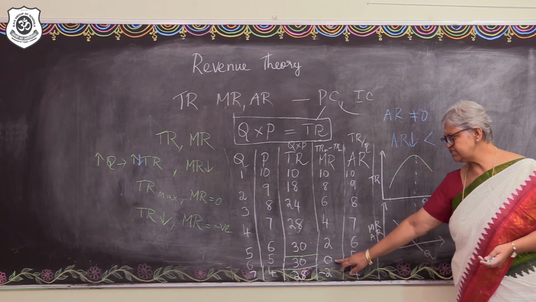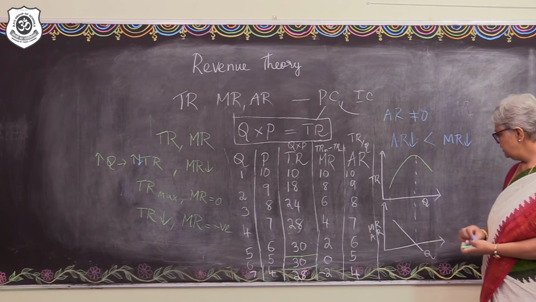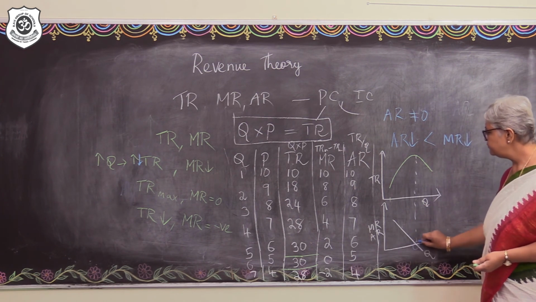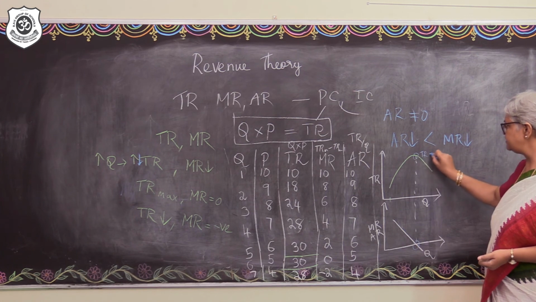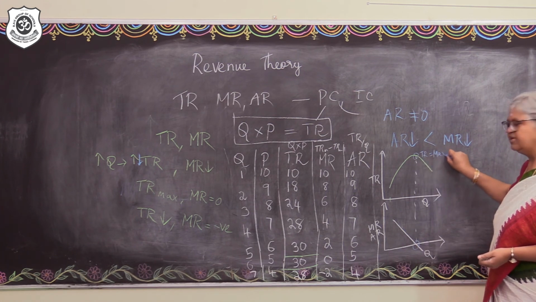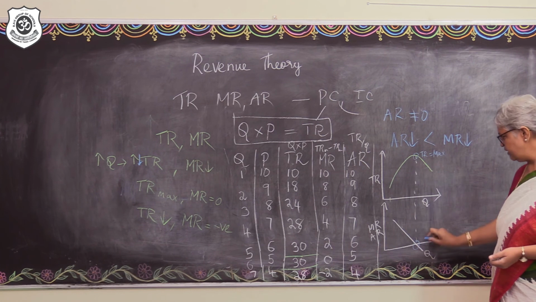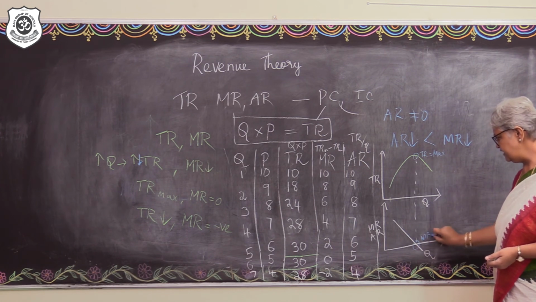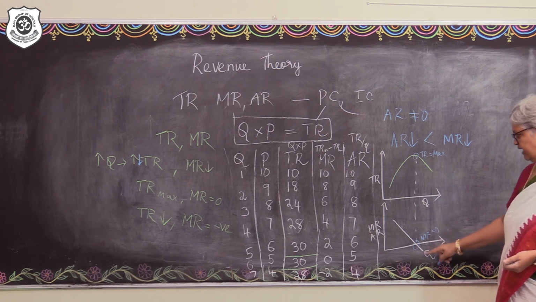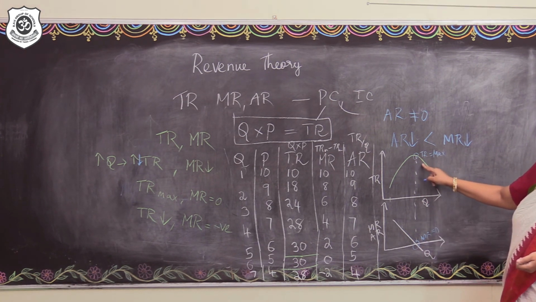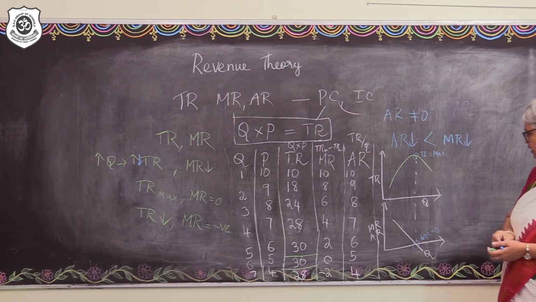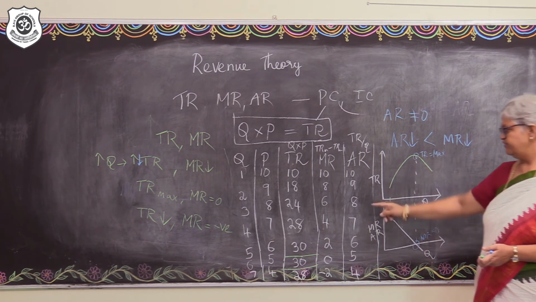And when MR is 0, mark this, we understand that the total revenue is maximum. Total revenue is maximum when the MR is equal to 0. And then when MR becomes negative, that is when the total revenue shows a fall.